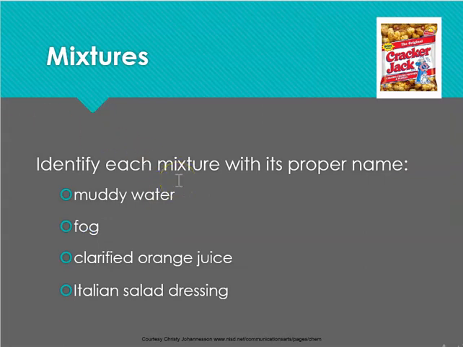So now that we have seen the different types of mixtures, let's see if we can identify each mixture with its proper name. So we had muddy water. Muddy water can be a heterogeneous mixture, right? Usually we have very large particles that can settle.